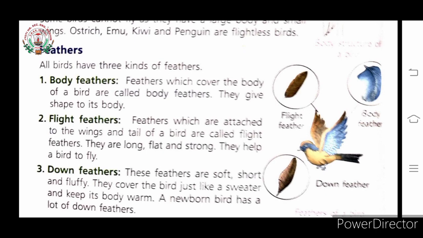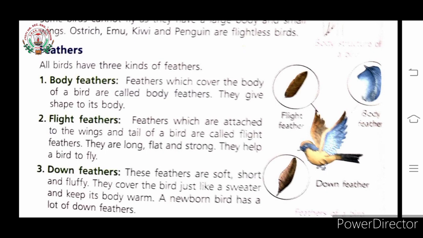Now the third kind of feather is down feathers. These feathers are soft, short and fluffy. They cover the birds just like a sweater and keep its body warm.